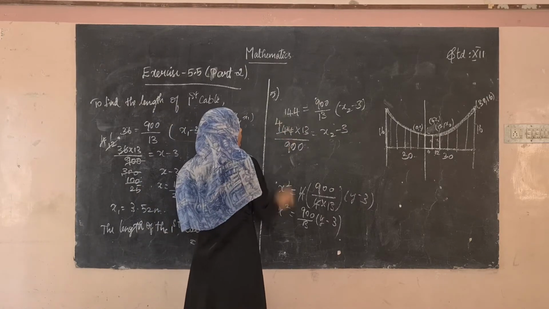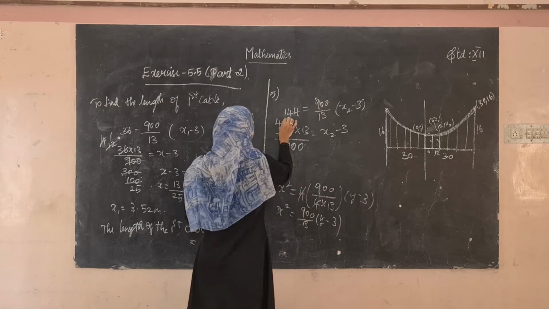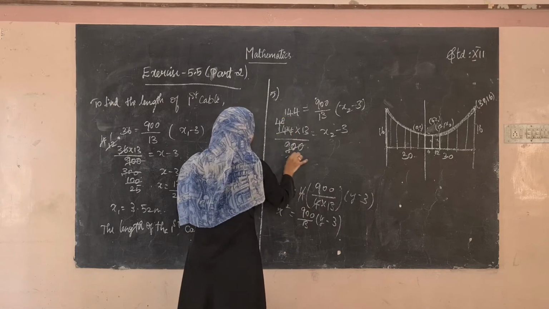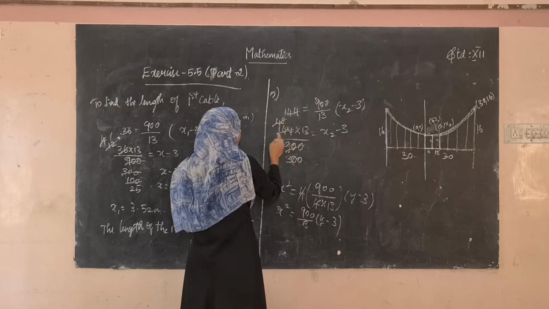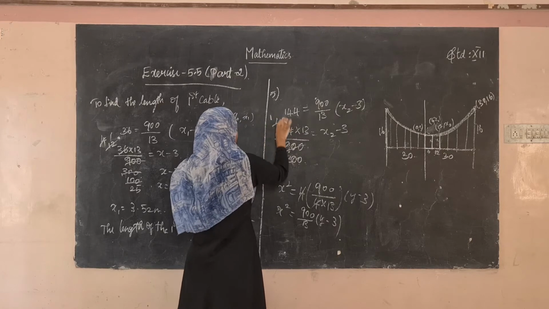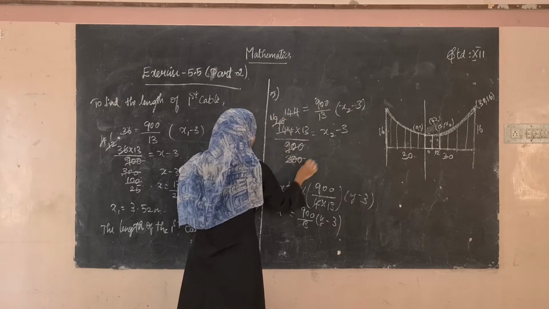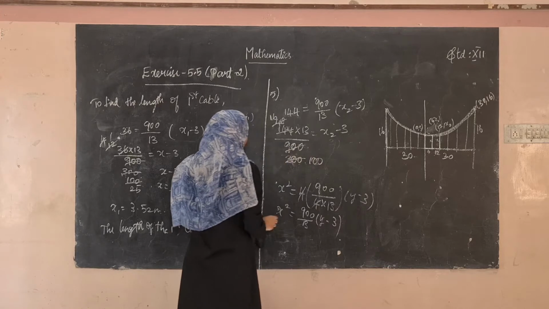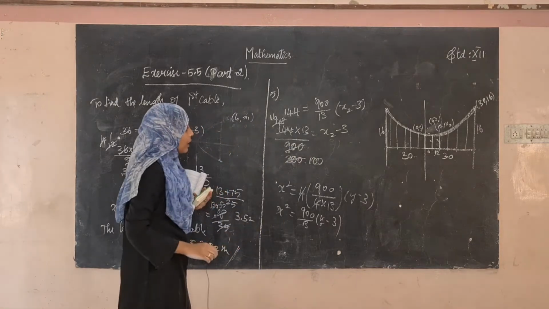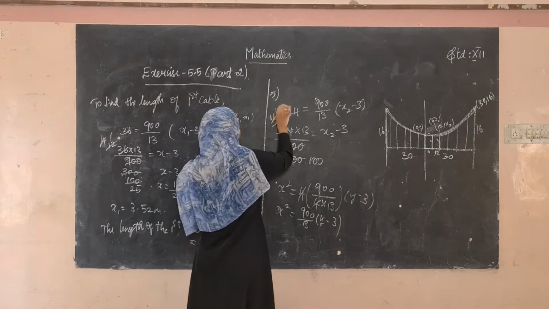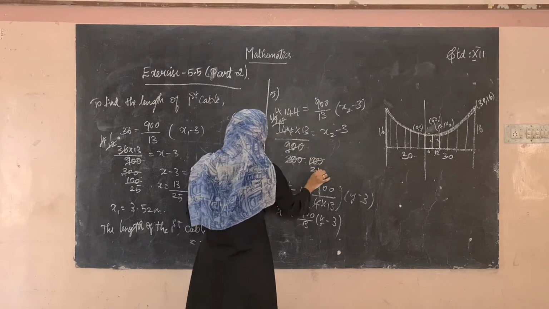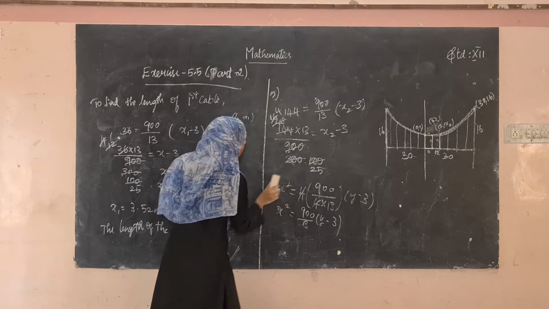Again 2, 8 3 is 24. Again this is 300, and again 3 table, balance 1 is 16. So again this is 100. 16 and this is 100. 4 table, 4 is 16. This becomes 25.